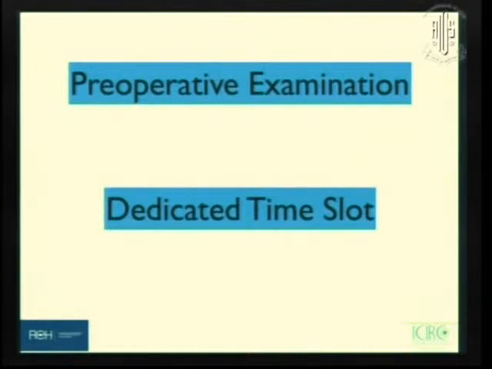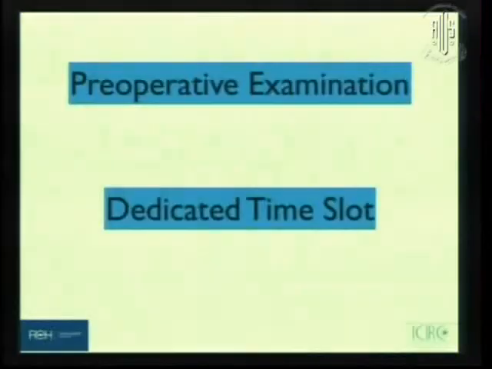Typical practice at many places is that once you schedule a patient for surgery, you ask him to undergo these tests right now, and we'll tell you what lens to put and you can go home. Pre-operative examination needs to be dealt with in a very different manner, at a separate time, with separate importance. In our practice, and many others might be following that too, we call the patient for a pre-operative evaluation on a separate day in a separate time slot.